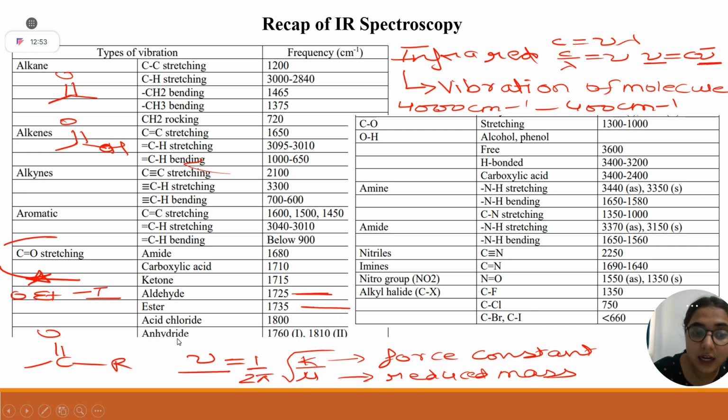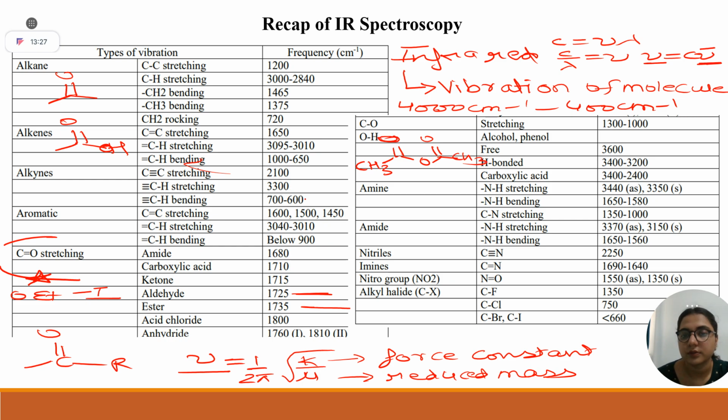So if anyone asks you in any competitive exam, in an anhydride there are two frequencies, 1760 and 1810, which are of symmetric stretch 1760 and asymmetric stretch 1810. This is your anhydride, CH3 C double bond O C O CH3.